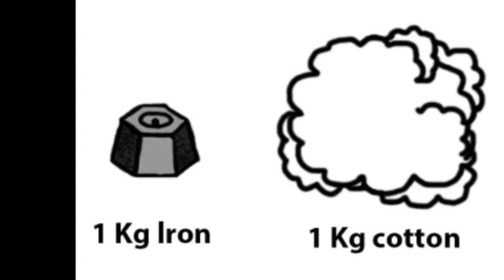The second one is equal masses of different substances have different volumes. We can easily see here that masses are the same: 1 kilogram of iron and 1 kilogram of cotton, but their volumes are different, or the space occupied by both is showing a great difference. This is also because of the molecular arrangement. The molecules in iron are more densely packed than cotton, so iron is occupying less space in comparison to cotton.